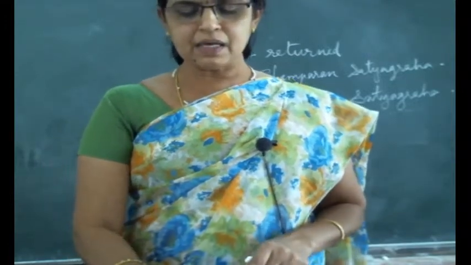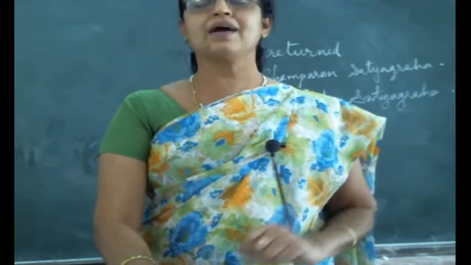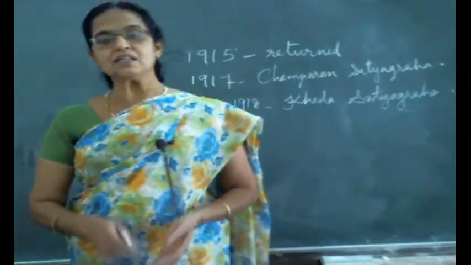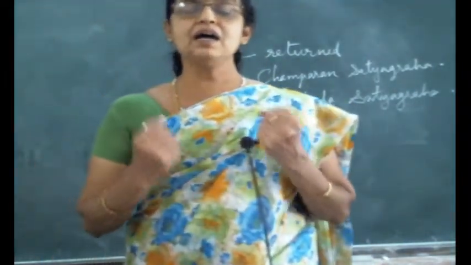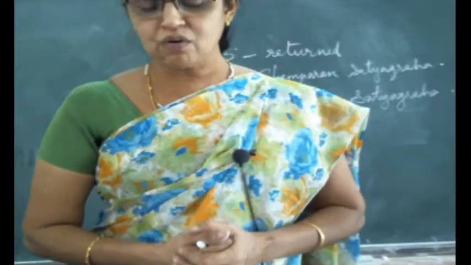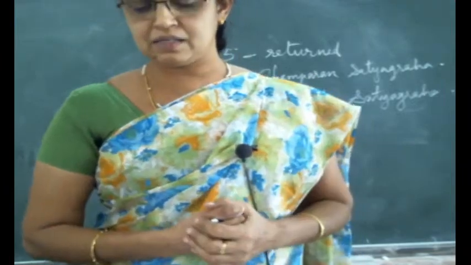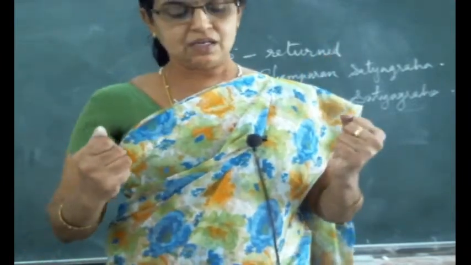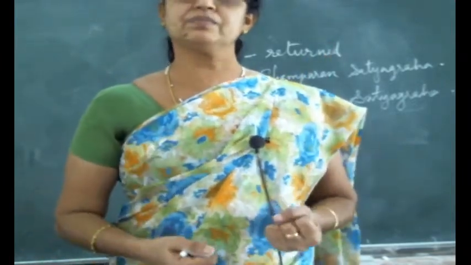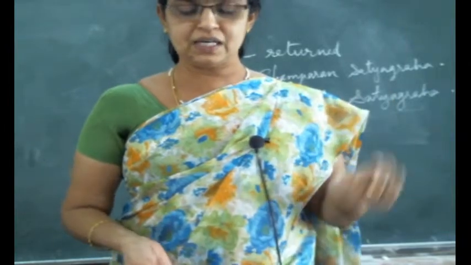The farmers became aware, fearless and courageous. Underline that also. As a result of this Kheda Satyagraha, what was the feeling of the farmers? They became aware of their rights, fearless and courageous.